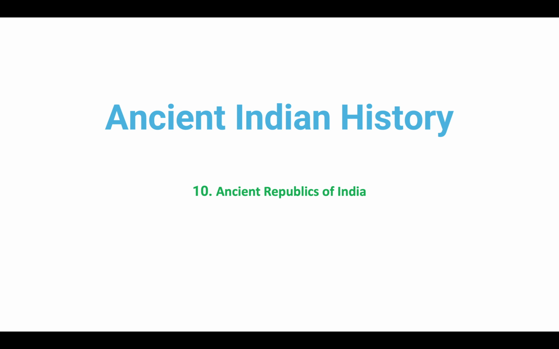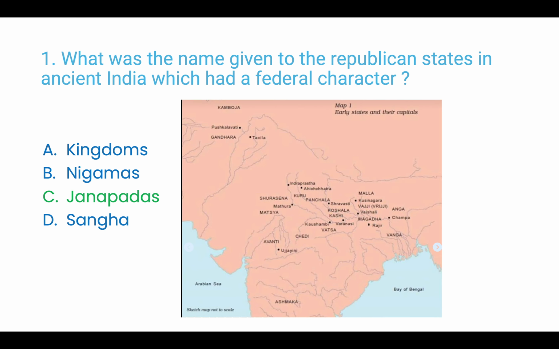This is part 10 of Ancient Indian History. Topic 10 name is Ancient Republics of India. Question 1. What was the name given to the Republican states in ancient India which had a federal character? A. Kingdoms, B. Nigams, C. Janpads, D. Sangha. Answer is C. Janpads.